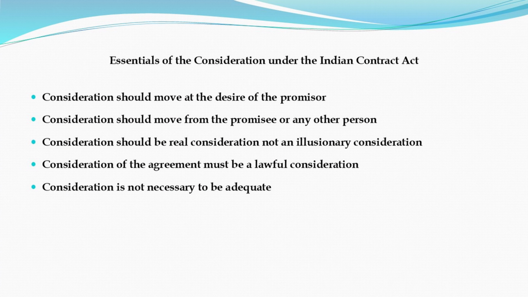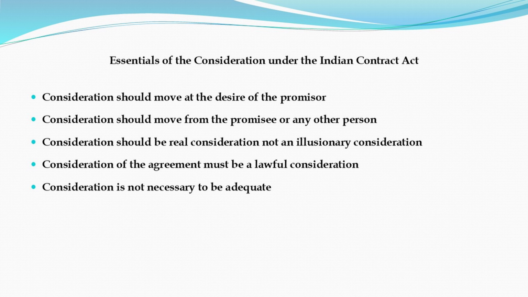The next heading is the essentials of consideration under the Indian Contract Act of 1872. Here we are going to see only five points. The first point, the consideration should move at the desire of the promisor. The second, it should move from the promisee or any other person. The third, it should be a real consideration and not an illusory consideration. The fourth, the consideration of an agreement must be lawful. The last, the consideration is not necessary to be adequate.